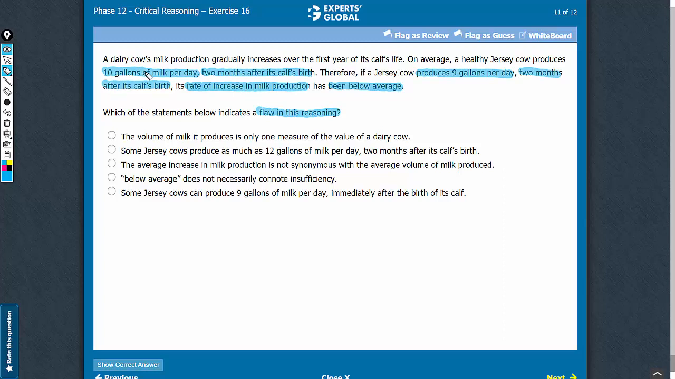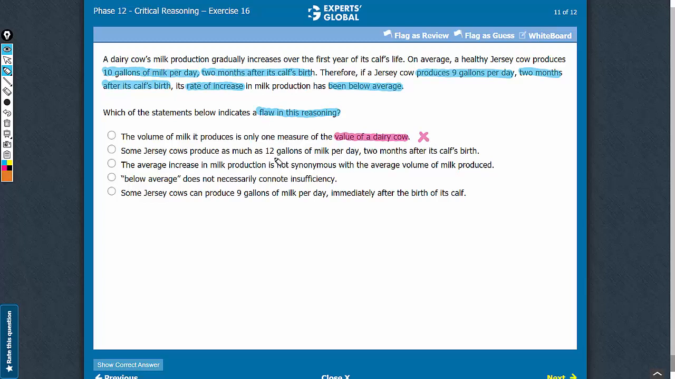Let's look at the answer choices in this context. Answer choice A, the argument makes no suggestion regarding the value of a dairy cow. Also, this answer choice makes no suggestion about the rate of increase in milk production of a cow. So this answer choice is just a statement of fact and does not indicate the flaw in the argument. So let's eliminate this answer choice.